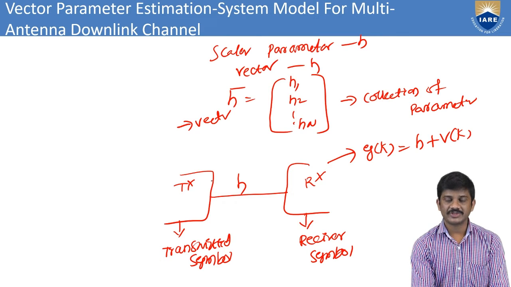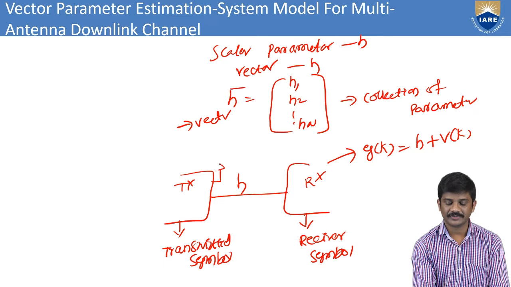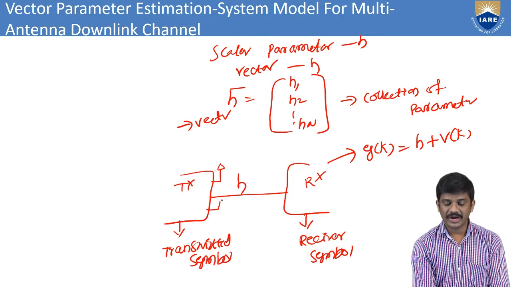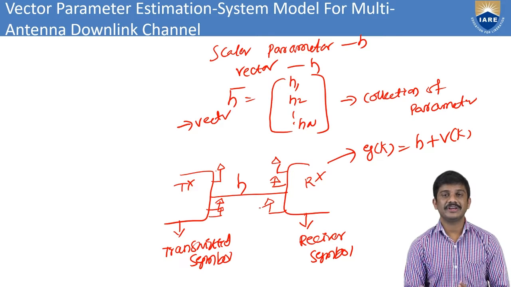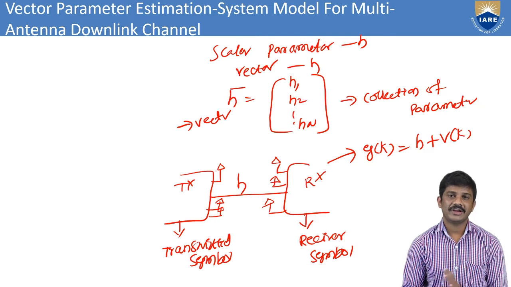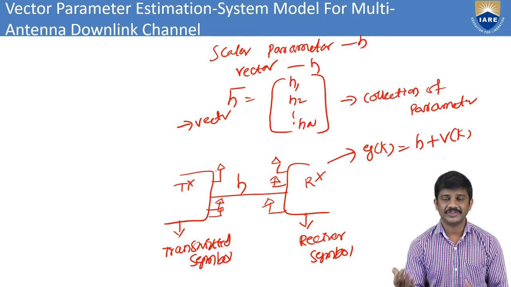In this transmitter we have antennas. We can use multiple antennas at the transmitter, and multiple receiver antennas at the receiver. We can place different multiple antennas for the transmitter section and the receiver section.